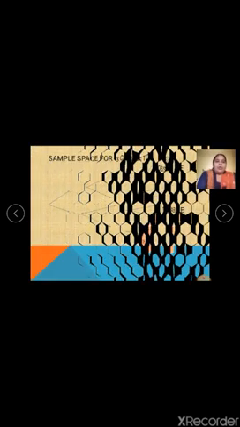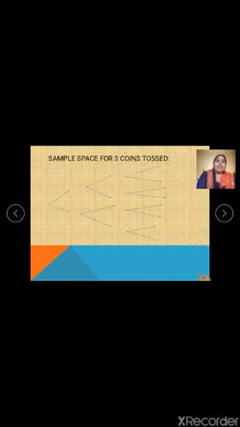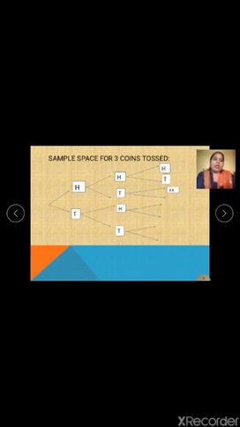So now we are going to learn how to write the sample space when 3 coins are tossed. I have written this method, which is called the tree method or branch method. How to understand this? Whenever a coin is tossed, there are only two possibilities, either head or tail. In this way I have completed this branch system. Now I am explaining how this can be obtained in sample space form.